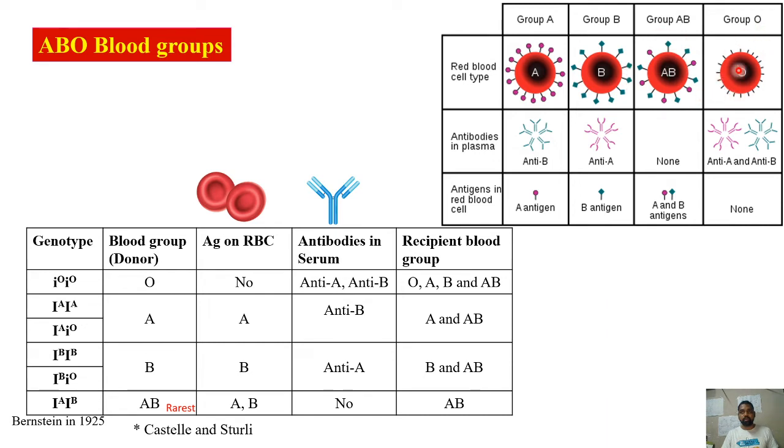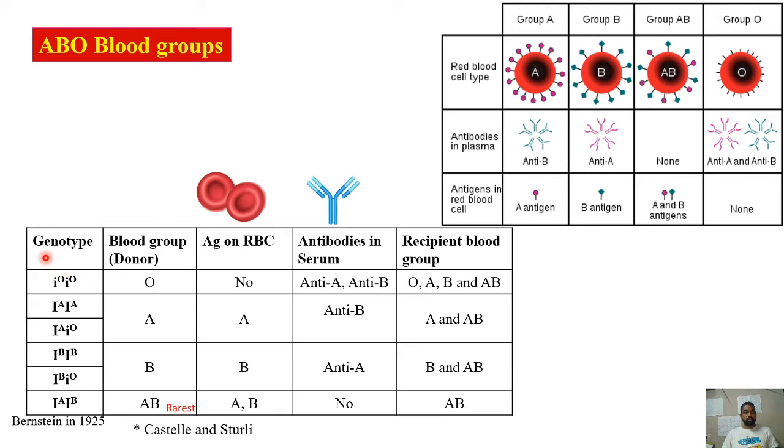But when it comes to O, exactly opposite of this, as the antigens are absent on the RBC, both antigen A as well as antigen B will be foreign for him, so he'll produce antibodies anti-A as well as anti-B. This is how the antibodies in the serum or plasma and antigens on the RBC surface will be. The same thing is written here.